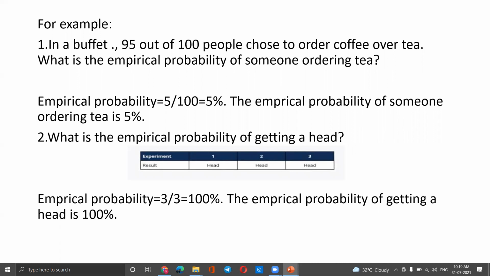What is the empirical probability of getting a head? The result: first time head, second head, third is head. Empirical probability is 3 by 3, that is 100%, because 3 times we got head and the total number of trials is also 3. The empirical probability of getting a head is 100%.